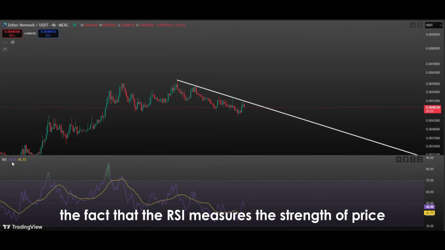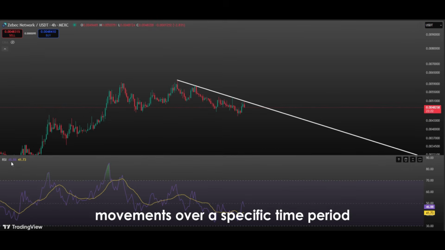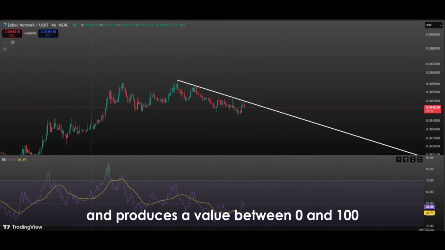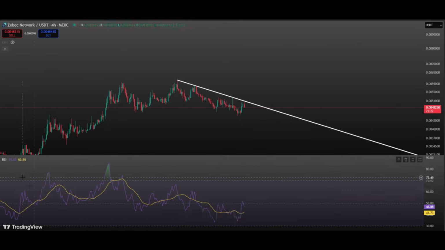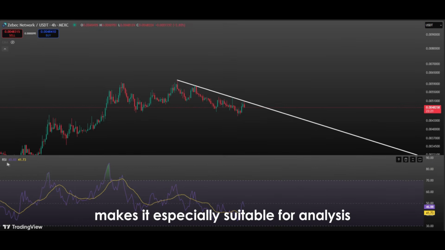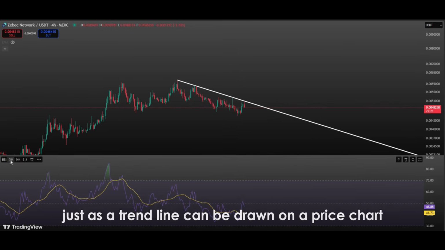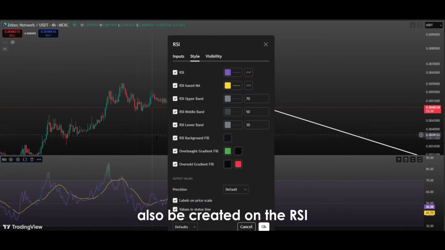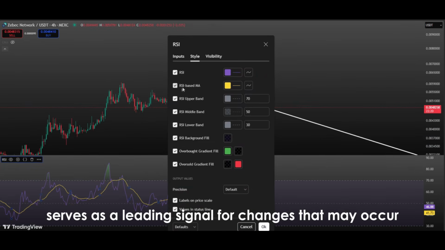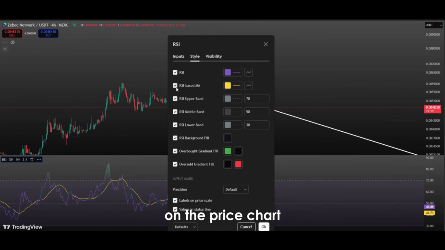The fact that the RSI measures the strength of price movements over a specific time period and produces a value between 0 and 100 makes it especially suitable for analysis alongside trend lines. Just as a trend line can be drawn on a price chart, trend lines can also be created on the RSI, and breaking these trends often serves as a leading signal for changes that may occur on the price chart.